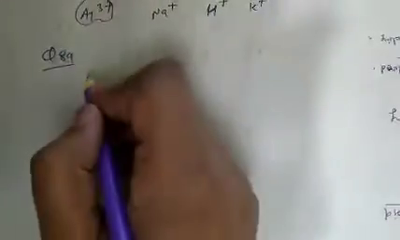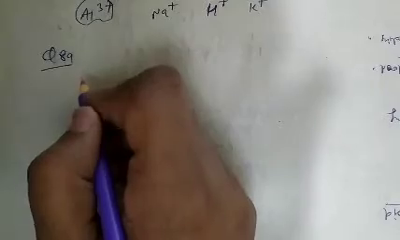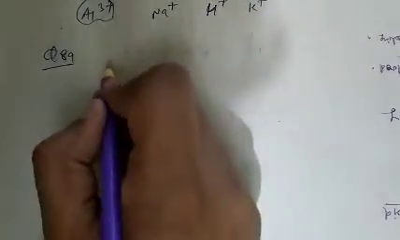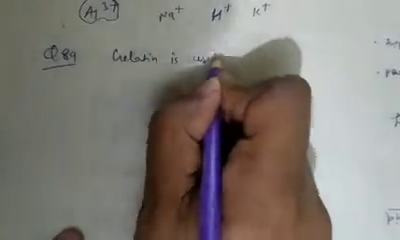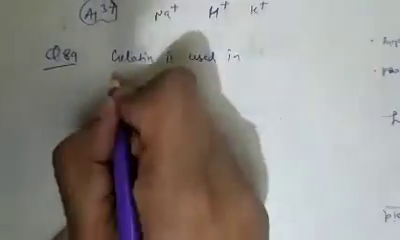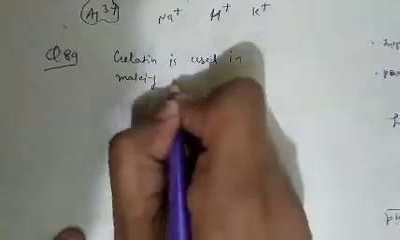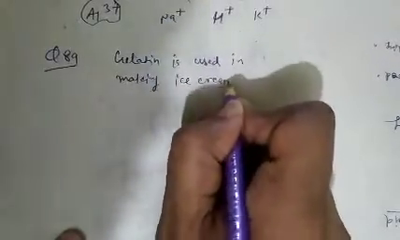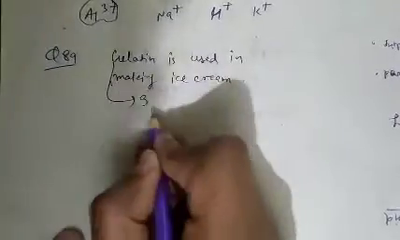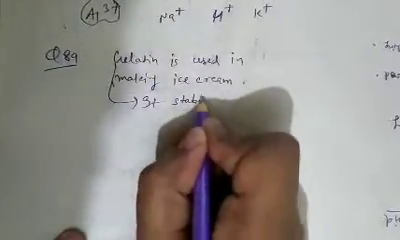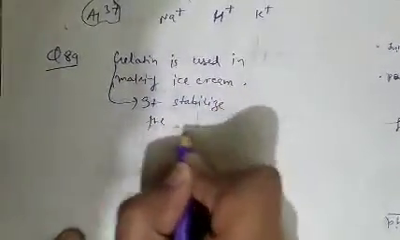See question number 89. Question number 89. Gelatin is mostly used in making ice cream. As we know that gelatin is used in making ice cream. As we know that it stabilizes the colloid.